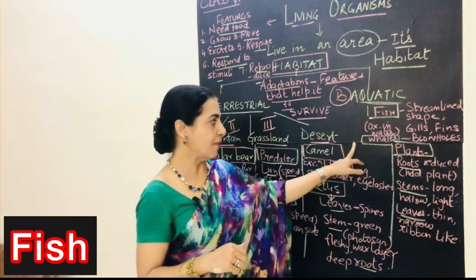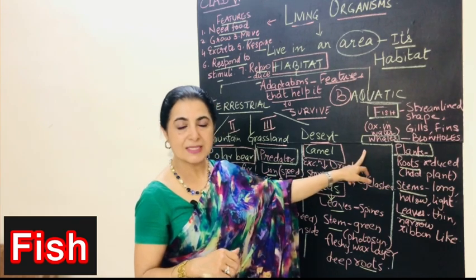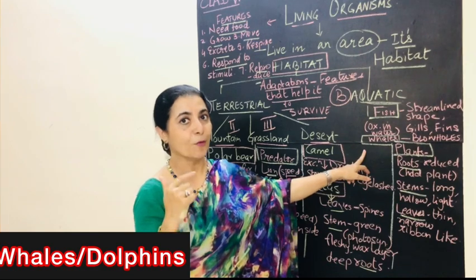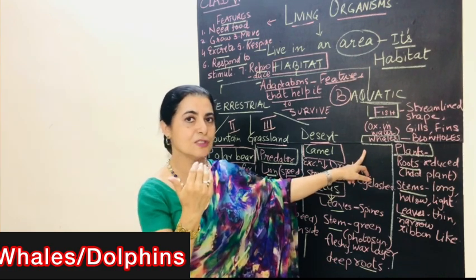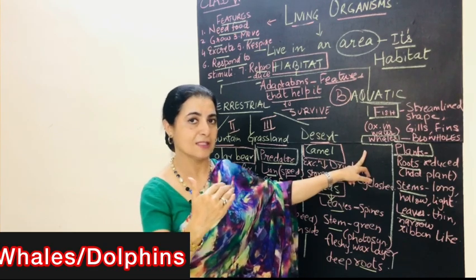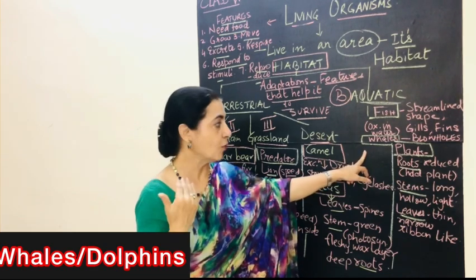But there are some animals like the whales and the dolphins, they cannot take in oxygen dissolved in water, they take in oxygen from the air. अब एयर से उनको अगर ऑक्सीजन लेनी है तो वो क्या करेंगे, वो पानी के सरफेस के ऊपर आएंगे, पानी के ऊपर आएंगे थोड़ा सा, so that they can take in the oxygen from the air.